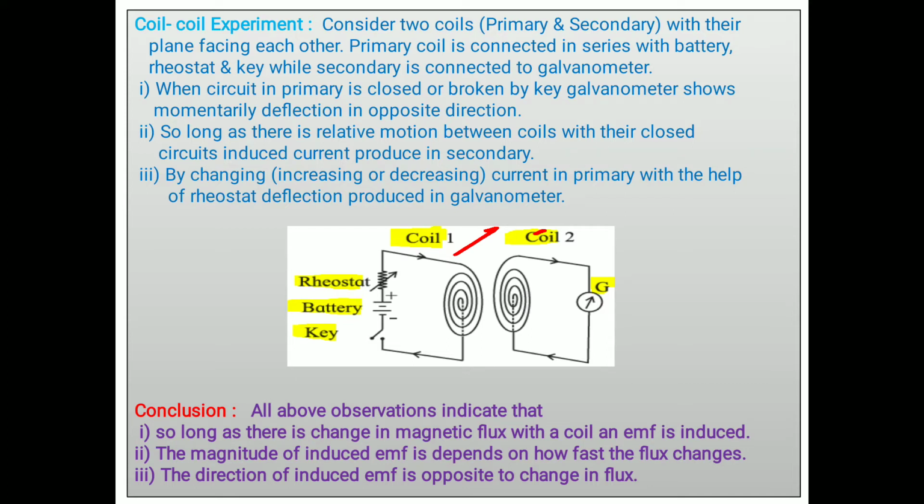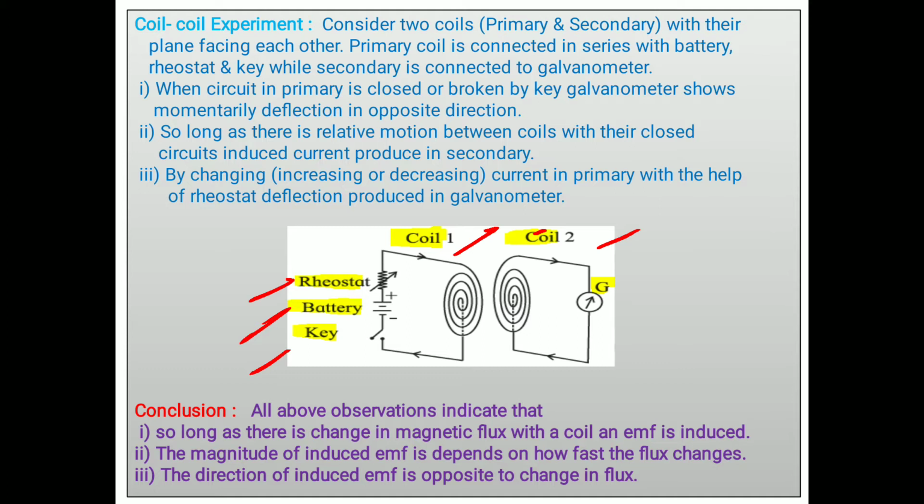The primary coil is connected in series with a rheostat, thereafter a battery and key, and the secondary coil is connected to a sensitive galvanometer. Sensitive galvanometer means even if a small current is flowing through the circuit, it shows a larger deflection. Then we say that this galvanometer is more sensitive.